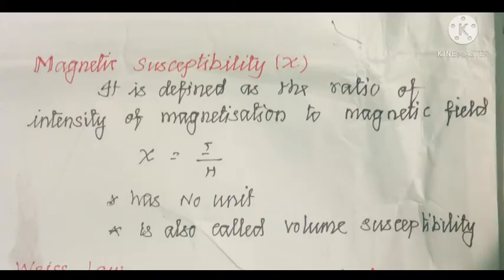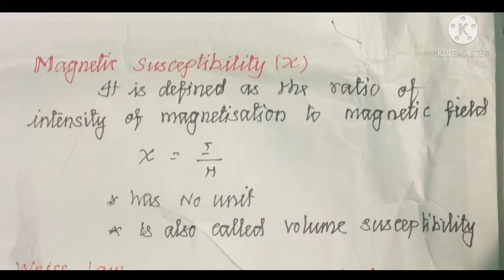First, we will see the magnetic susceptibility. Magnetic susceptibility is defined as the ratio of intensity of magnetization to the magnetic field. Susceptibility is equal to the ratio of I by H, where I is the intensity of magnetization and H is the magnetic field. It has no units. It is also called volume susceptibility.